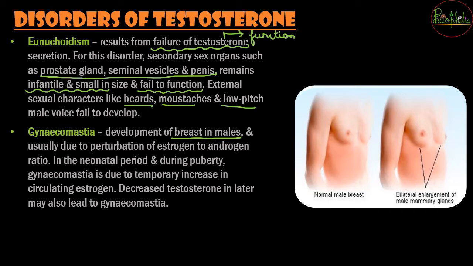So if there is going to be imbalance, तो imbalance क्यों हो रहा है? Because normally in both the genders body there is going to be formation of estrogen as well as testosterone. अब दोनों का formation हो रहा है, but in females there is going to be more amount of estrogen, whereas the testosterone level will be low, right? So if this is occurring, this is a normal female.